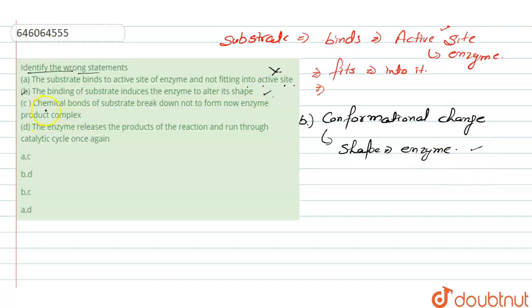The third statement says the chemical bond of the substrate breaks down not to form a new enzyme product complex, which is incorrect.